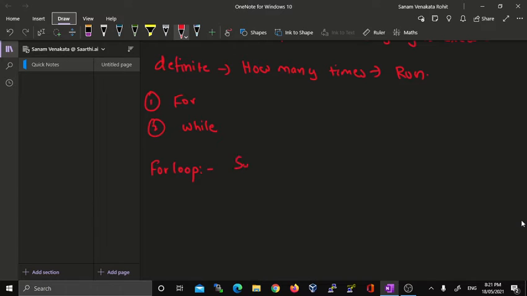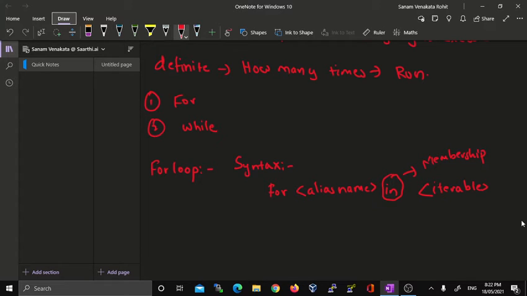When it comes to the syntax of the for loop, we specify the keyword for, followed by the alias name, as in an alternate name, and the other keyword in, which is the membership operator. Next, an iterable is a data structure or data type over which we can iterate.